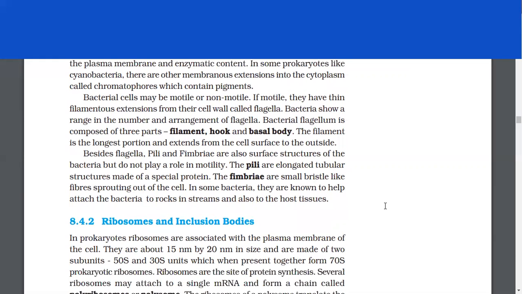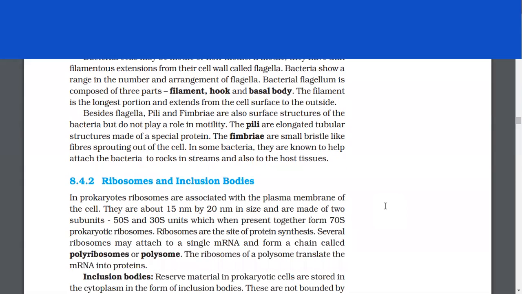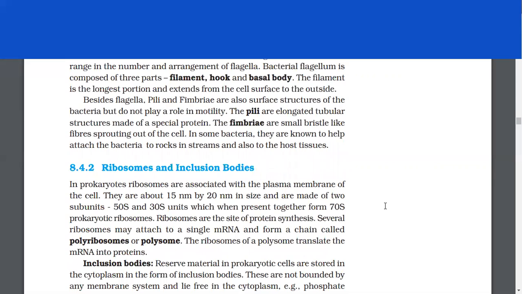Bacterial cells may be motile or non-motile. If motile, they have thin filamentous extensions from their cell wall called flagella. Bacteria show a range in the number and arrangement of flagella. Bacterial flagellum is composed of three parts: filament, hook, and basal body. The filament is the longest portion and extends from the cell surface to the outside. Besides flagella, pili and fimbriae are also surface structures of the bacteria but do not play a role in motility.